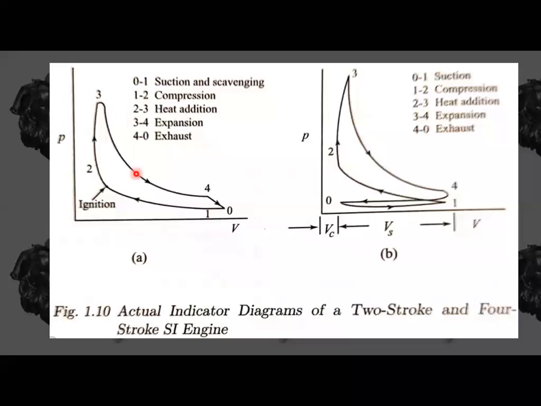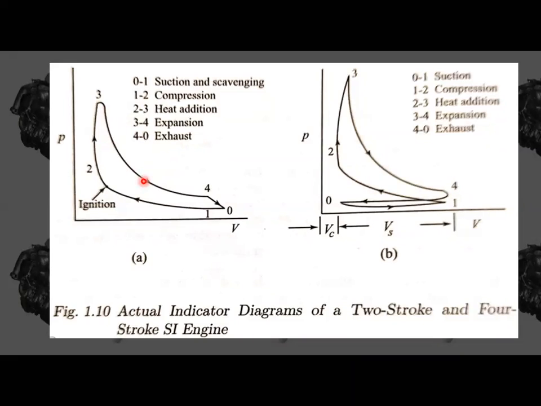The heat rejection is here only. During the exhaust on expansion only, we are going to have the process 3 to 5. I have shown you the process, and here we are going to have 3 to 5. That means the process 3 to 5 is not shown here, but in the ideal diagram we have seen. During the expansion only there will be exhaust.